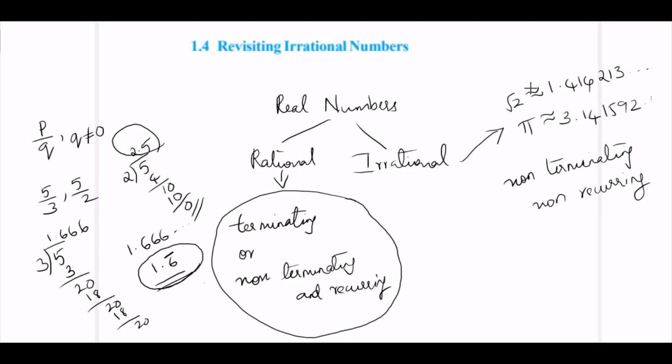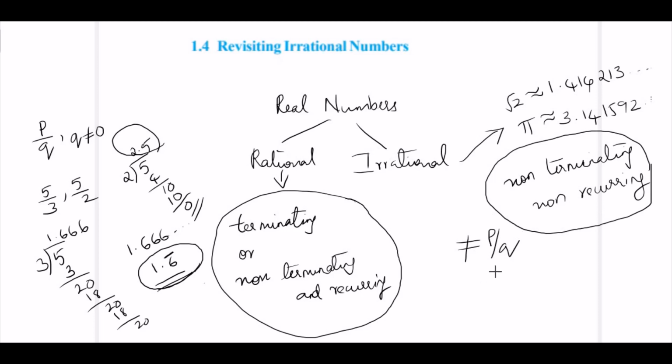So you cannot express any irrational number as a fraction. That is, it cannot be expressed in the p by q form. So this is about irrational numbers. So we have seen decimal expansions of rational and irrational numbers. What we can conclude is the decimal expansion of rational numbers is always terminating or non-terminating and recurring, and the decimal expansion of irrational numbers is always non-terminating and non-recurring, so it cannot be expressed in the p by q